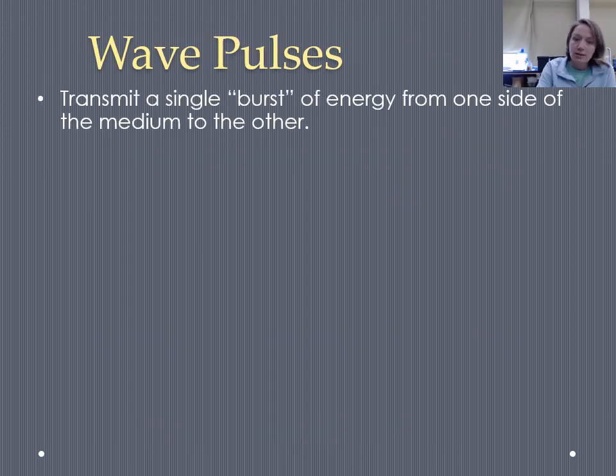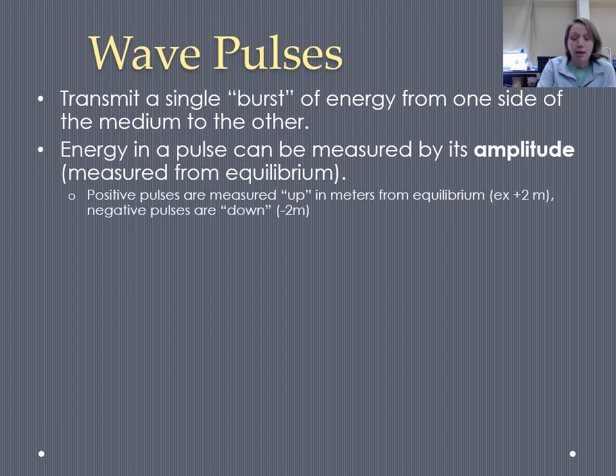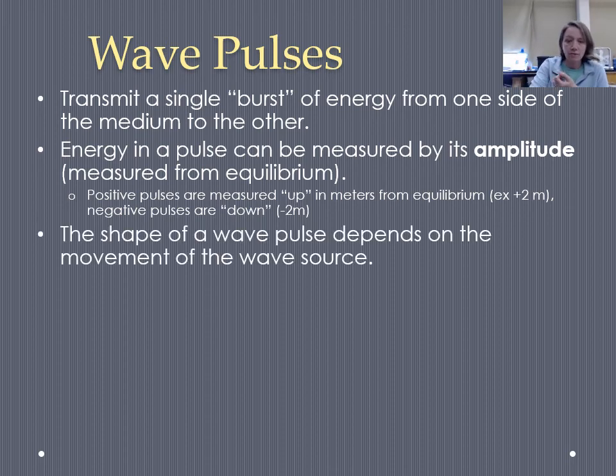Wave pulses, as we said, basically transmit a single burst of energy to one side or the other, and we can measure the amount of energy in the wave pulse by the amplitude measured from equilibrium. Positive pulses would be measured up from the equilibrium, so those are crests, basically, are positive pulses, and we could have a negative pulse, a negative amplitude, if we measured the depth, basically, of a trough.